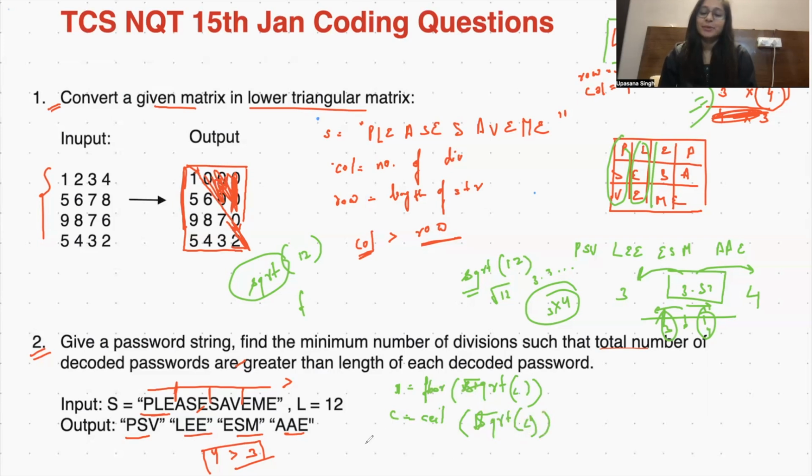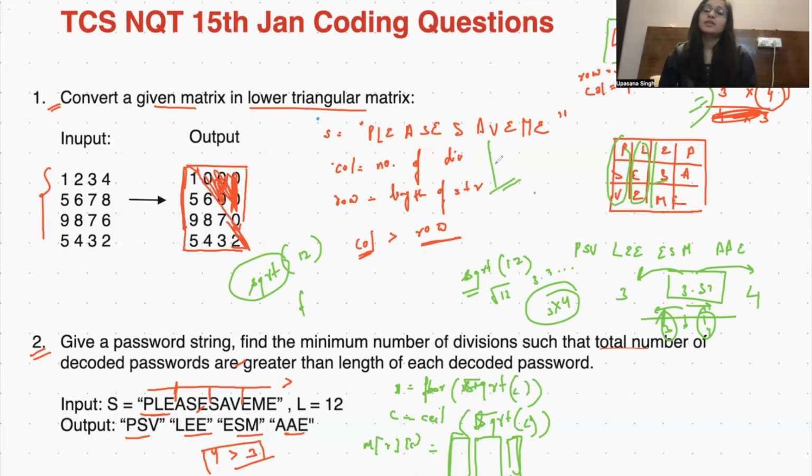Then we will create a matrix M of this size and put the whole string in it, then traverse the matrix column wise, and whatever output we get, we will print that. This is the logic. Since they said the total number of decoded passwords should be greater than the length of each decoded password, we saw two things getting compared, and from that we came up with the matrix idea.